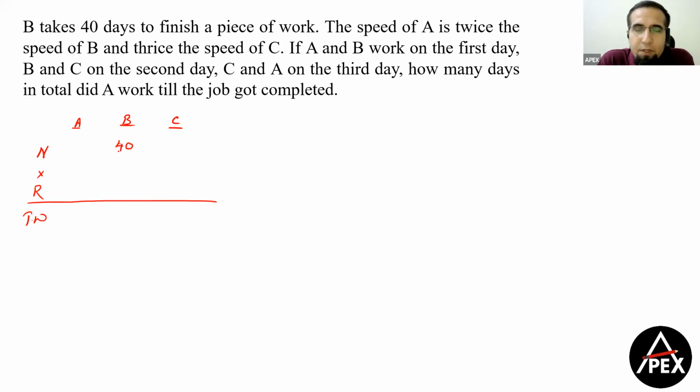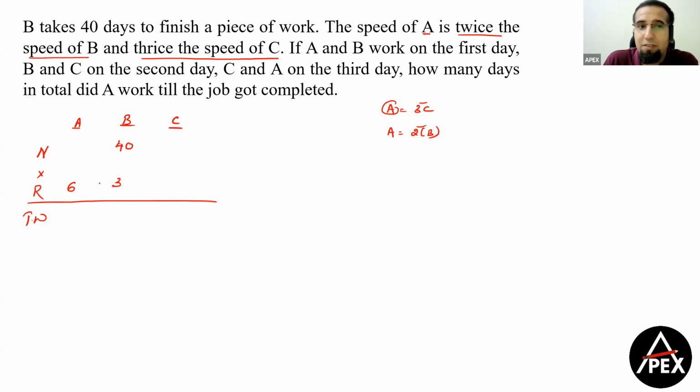That is 40 days. Now I'm given that the speed of A is twice that of the speed of B, and the speed of A is thrice that of the speed of C. Clear? So the best way to assume: speed of A is thrice that of C and twice that of B, so all I do is assume A to be a multiple of 3 and 2. We can assume that the efficiency of A is equal to 6 units. Therefore the efficiency of B becomes 3.